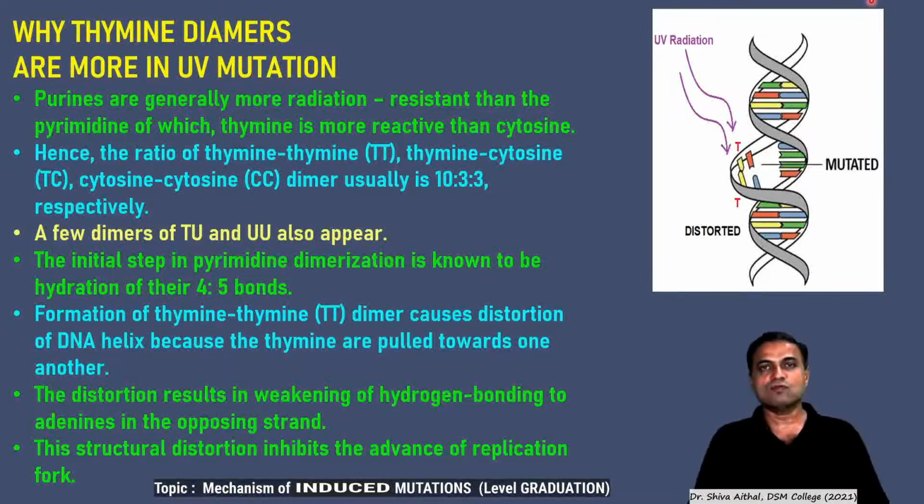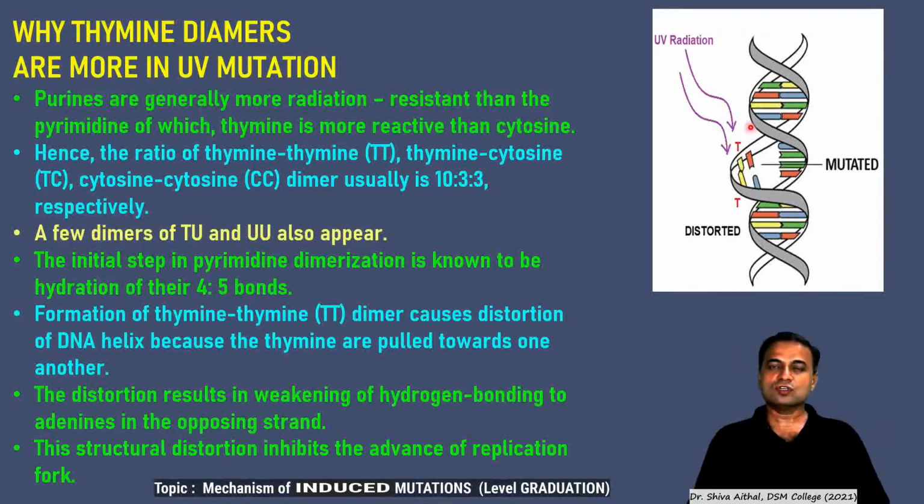Uracil molecules are also formed on the DNA due to mutation, and this also results in a single base change when that is being repaired. The whole problem starts when DNA prepares itself for repair. If it repairs properly to the original type, then there will be no mutation. But if it repairs according to the mutation, then the future generation is affected. So we'll see that. The initial step in pyrimidine dimerization, as I will call it, is the hydration of the bonds.